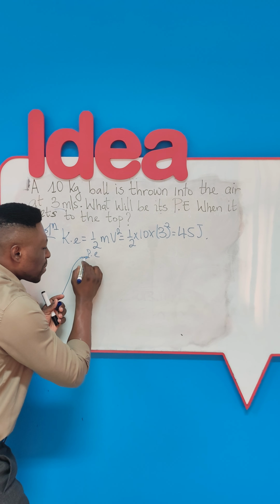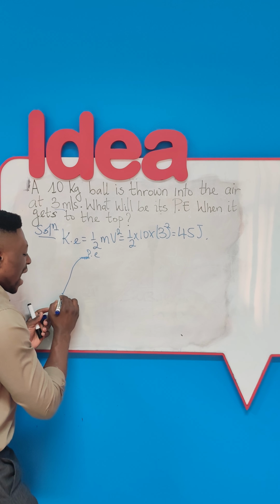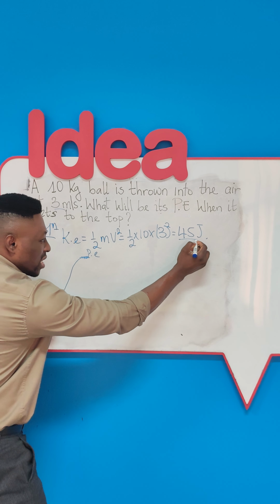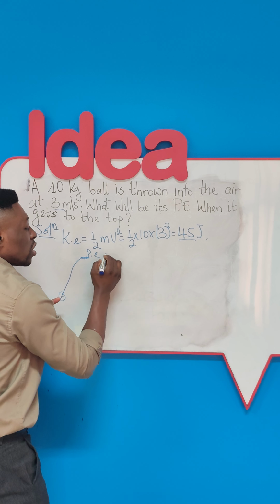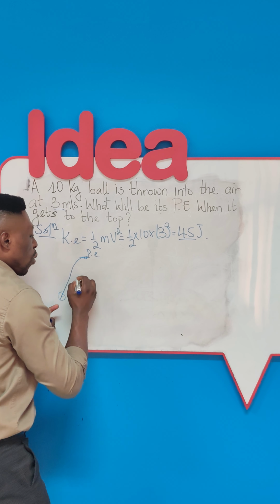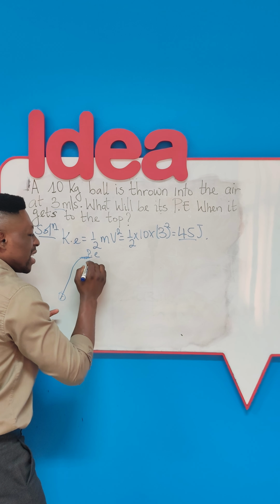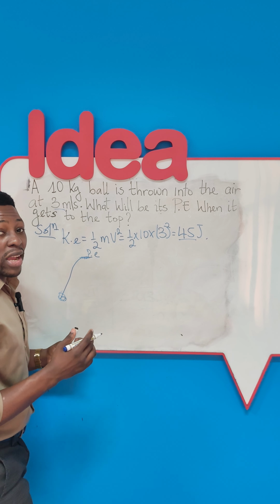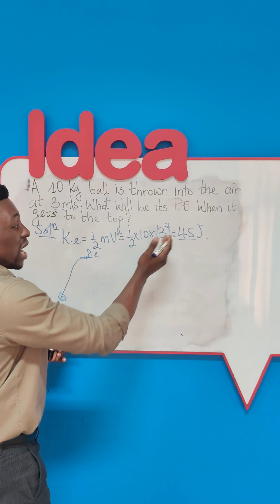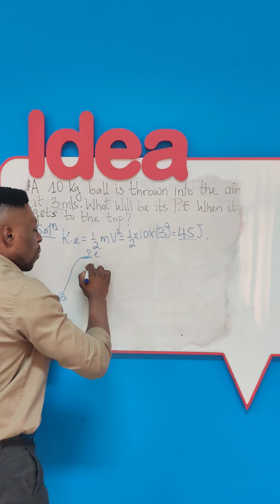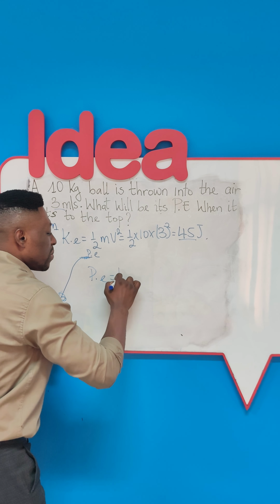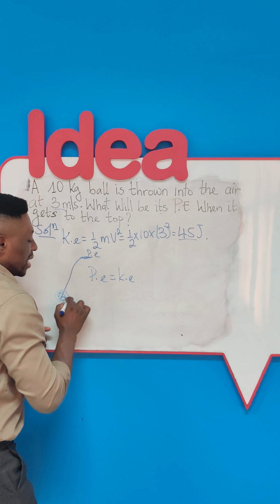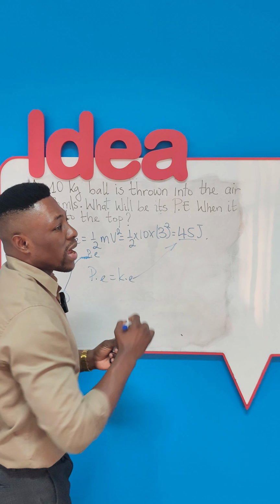So the moment it stops, all the kinetic energy that it had from the time it was projected, which is this, is now completely changed to potential energy. So potential energy at this top is equal to the net kinetic energy that it had right from the start, provided we are negating air resistance. So the answer to our question here is simple. Potential energy at the top will simply be kinetic energy at its start, which is equal to 45 joules.